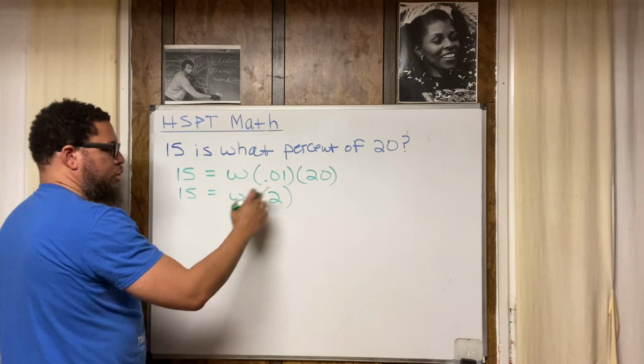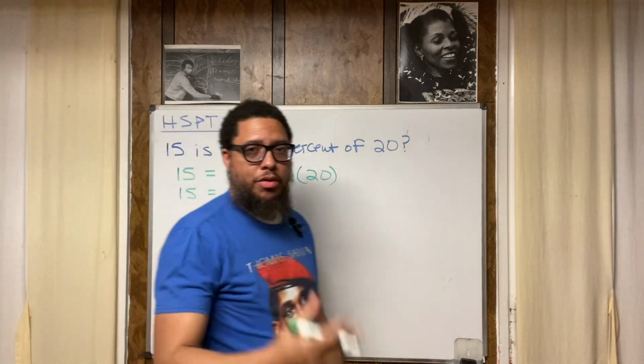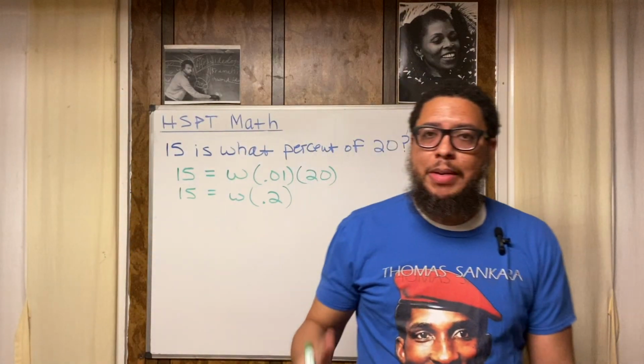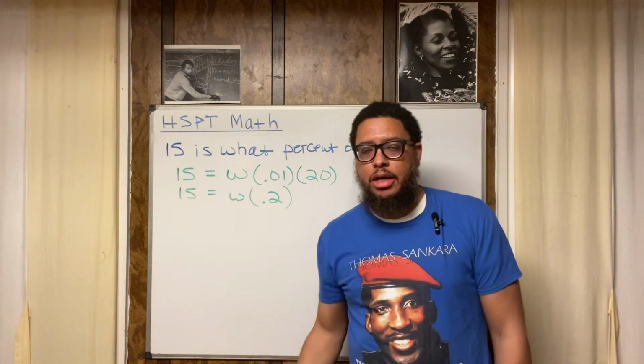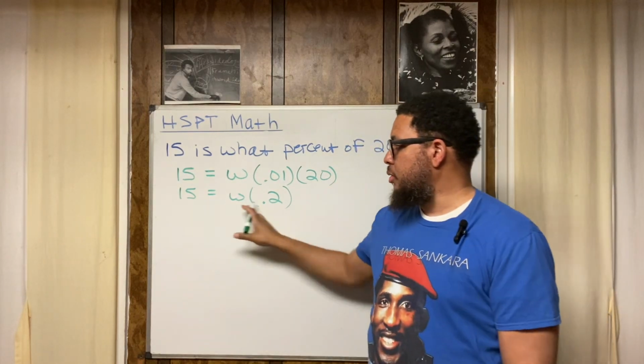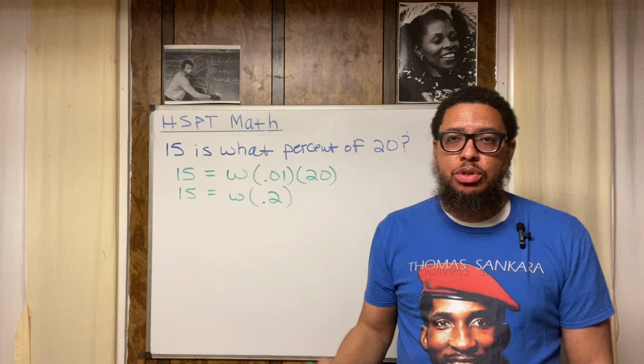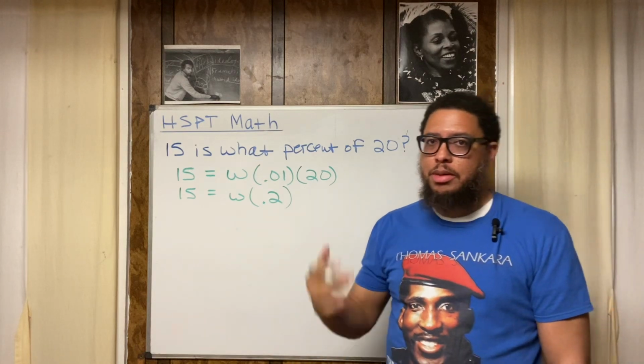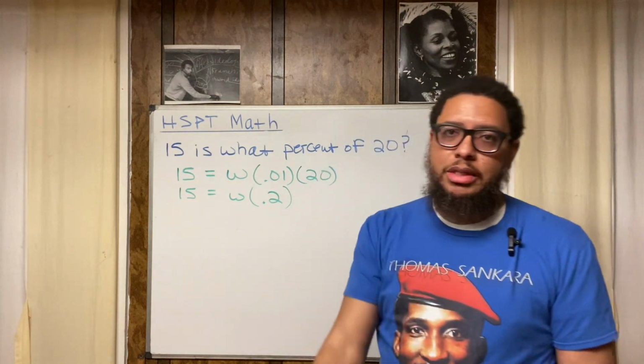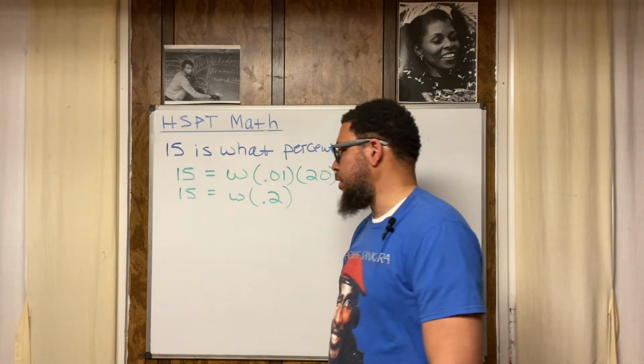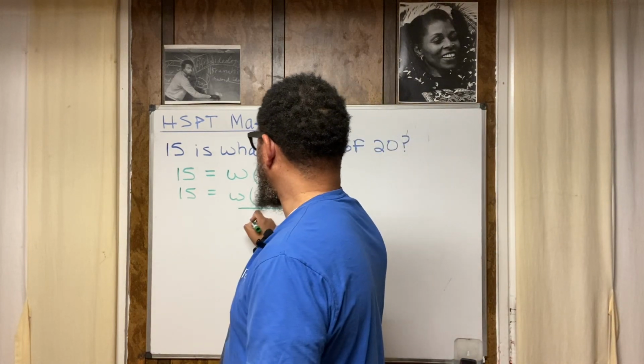Now I'm trying to solve for W, so I got to get rid of the 0.2. You get rid of a number in an equation by doing the opposite operation from what that number is currently doing. W times 0.2 means that the 0.2 is being multiplied. So ask yourself, what's the opposite of multiplication? It's division. So that's what you do to get rid of it. You divide by 0.2.